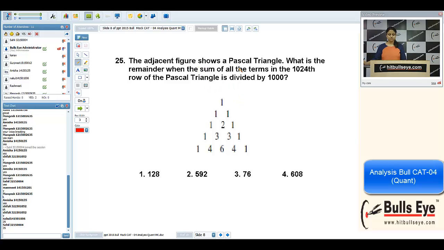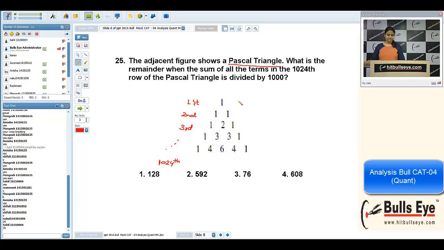See, the adjacent figure shows a Pascal triangle, a very important term in mathematics, along with binomial, permutation and combination. What is the remainder when the sum of all the terms in the 1024th row of the Pascal triangle is divided by 1000? This is the first row, this is the second row, third row, and so on. We need the 1024th row, find the sum of all its terms, divide the sum by 1000, and find the remainder. That is the question.